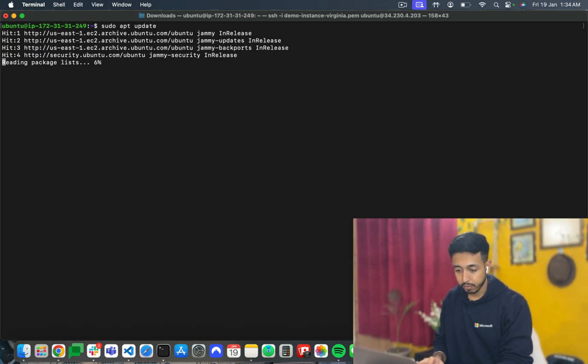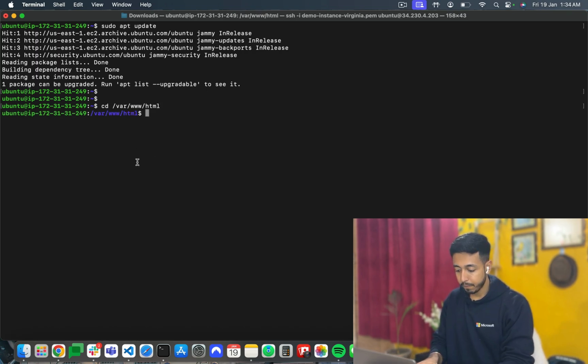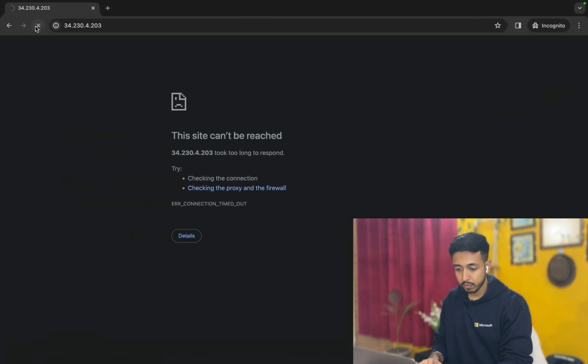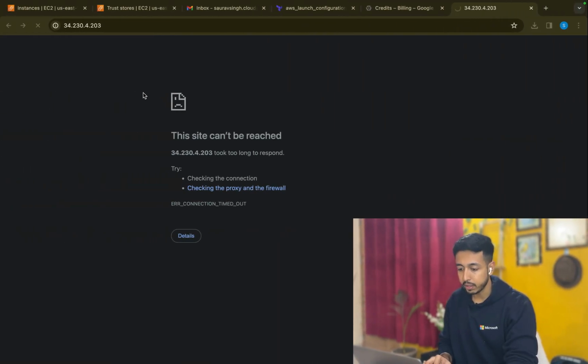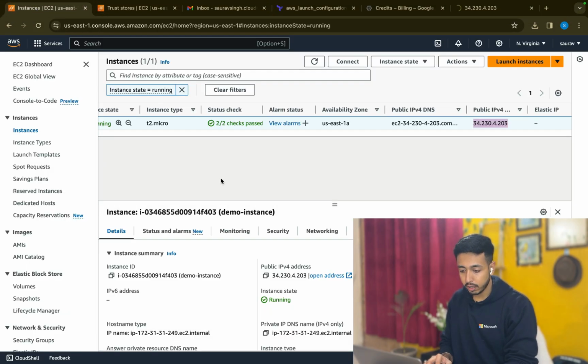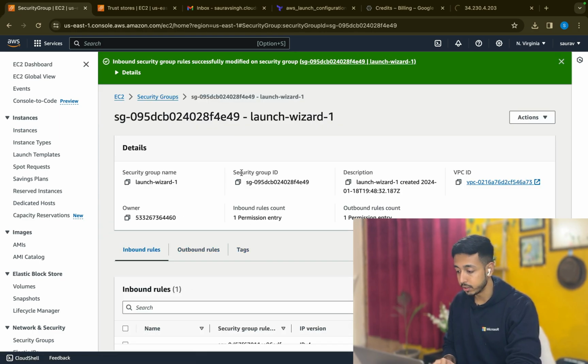Okay, I am in. Sudo apt update is getting hit. One package can be upgraded. Apt list --upgradable to see it. Okay, fine. Okay, yes, it is happening because we have not enabled HTTP on our web server. So let us do that again. It's good to have errors during your practice so that you can learn.